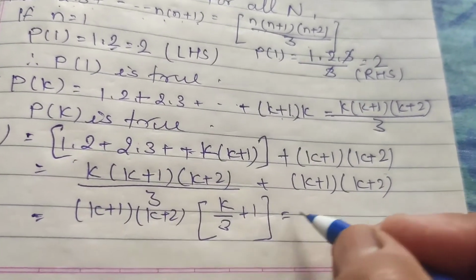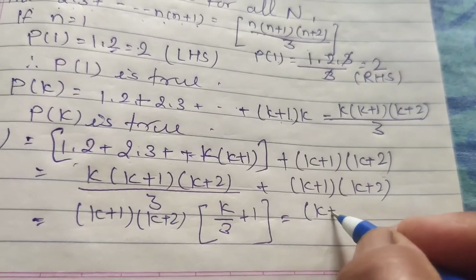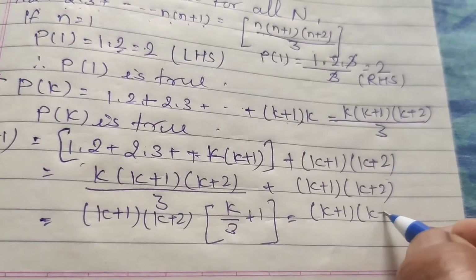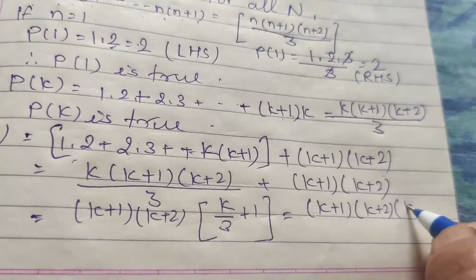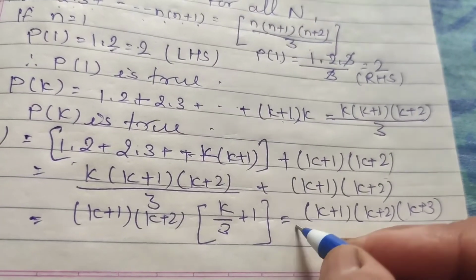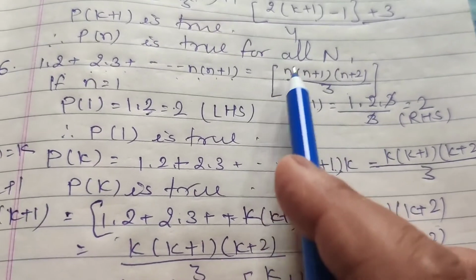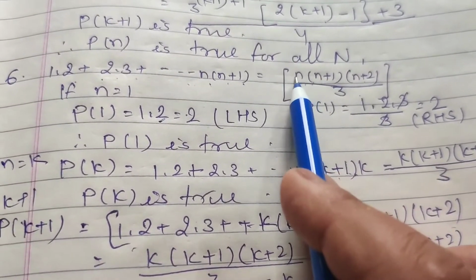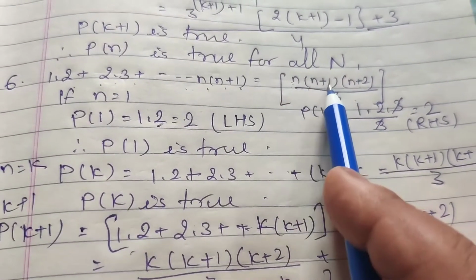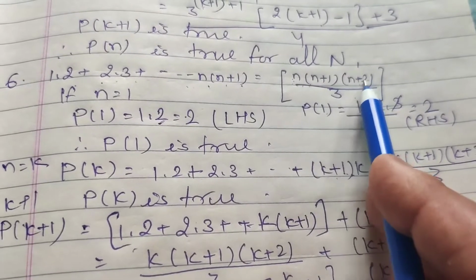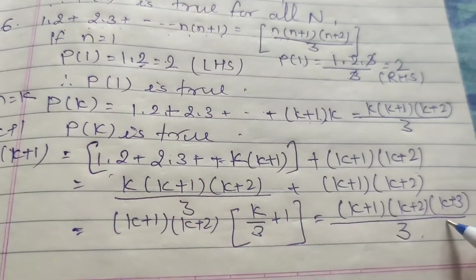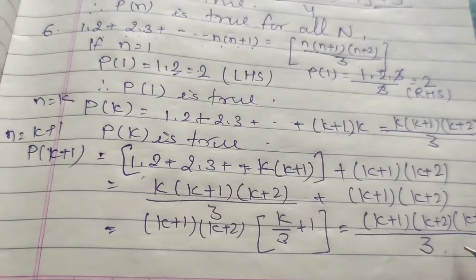And by simplification we get (k plus 1)(k plus 2)(k plus 3) by 3. Just n equal to k plus 1 means (k plus 1), (k plus 1 plus 1), (k plus 1 plus 2), that is k plus 3.